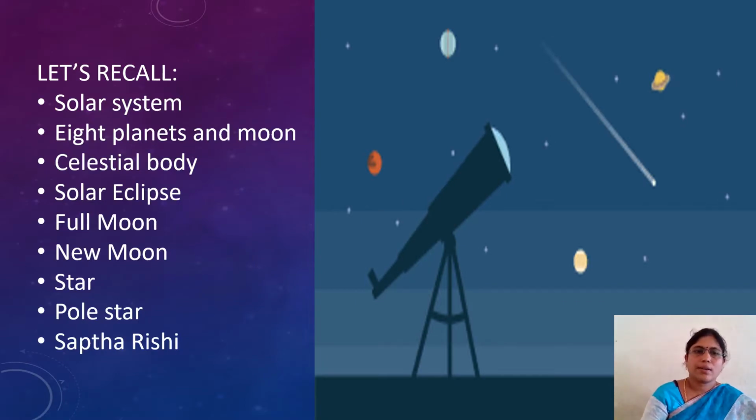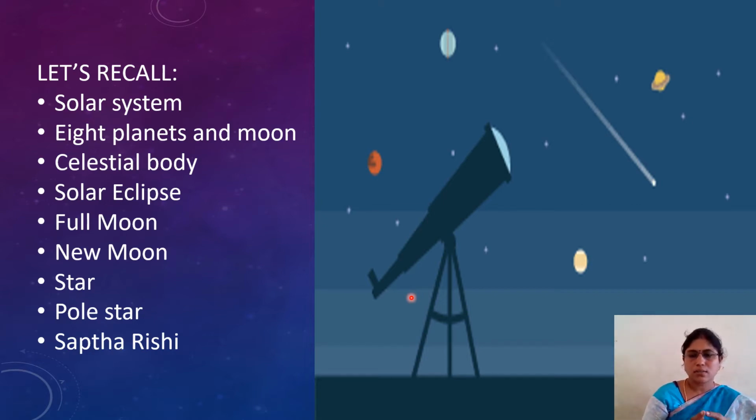Once we recall our solar system and 8 planets and moon and celestial bodies, what is meant by solar eclipse. So in our last class we discussed all these things, children. So what is solar system?